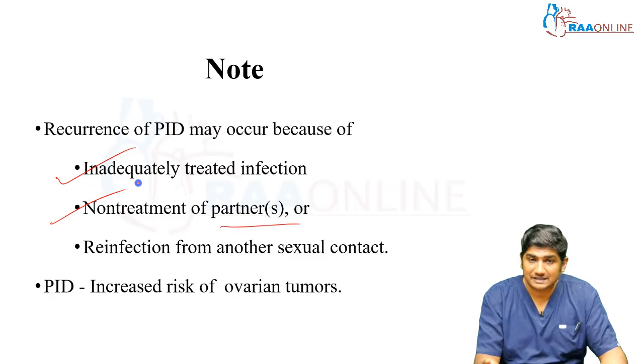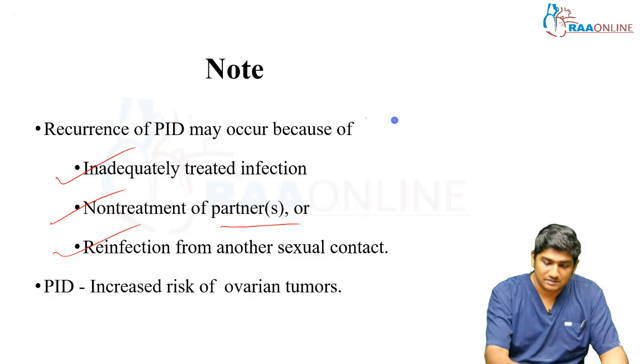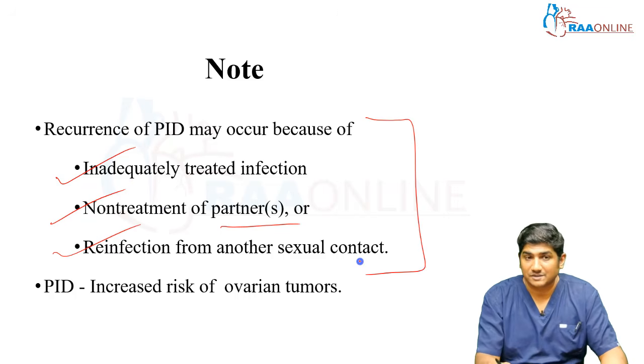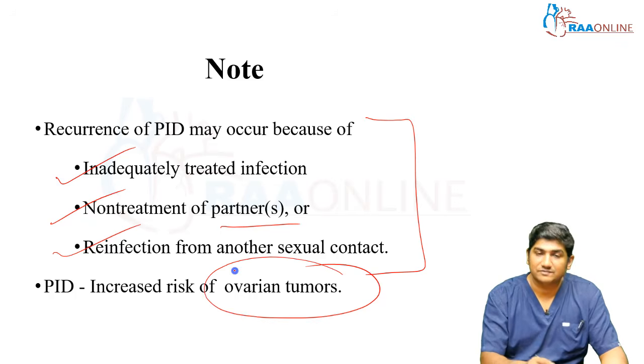Non-treatment of partner or partners, okay? You may treat the patient and the partner, but there could be reinfection from another sexual contact, right? So this needs to be monitored if your patient is coming again and again for the same complaint, okay? Understand, PID itself has an increased risk of ovarian tumors.